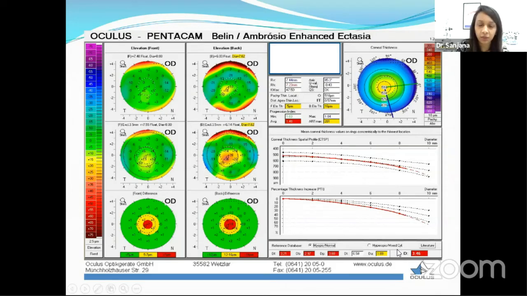In these cases, the pachymetry is also a little on the lower side, and again the K max is a little on the higher side. So again, taking into consideration the patient's age and also the power, etc., we need to be more careful when we choose these patients for refractive surgery.